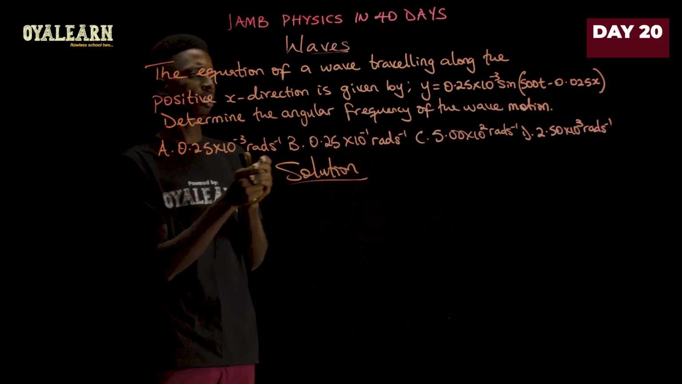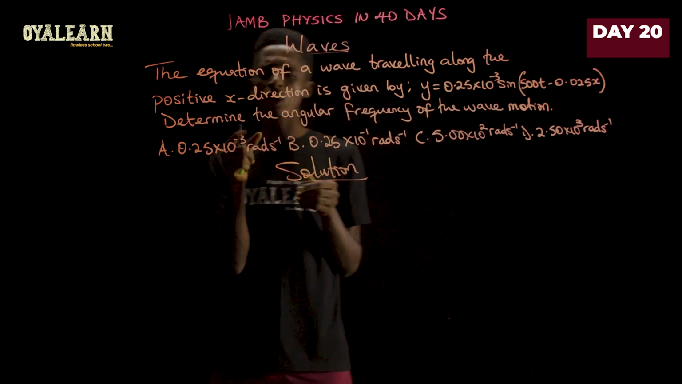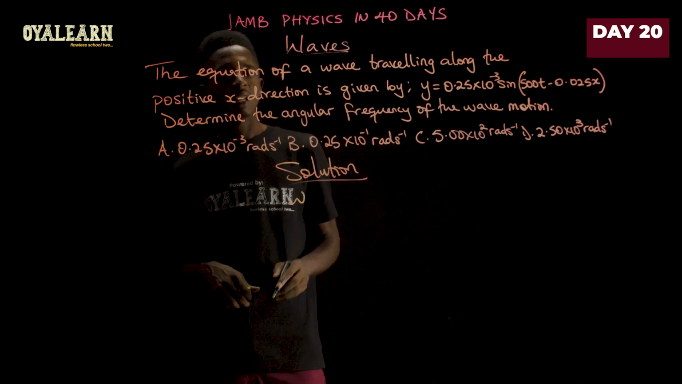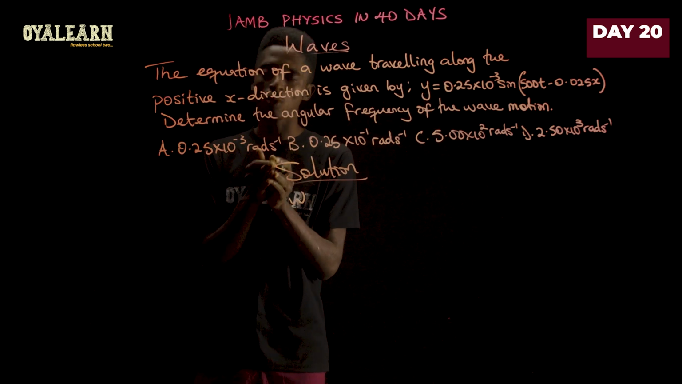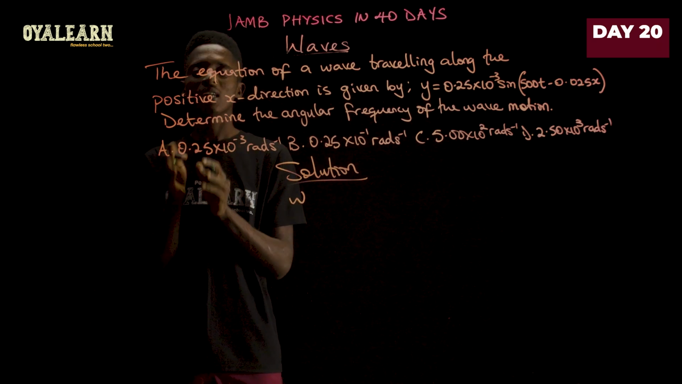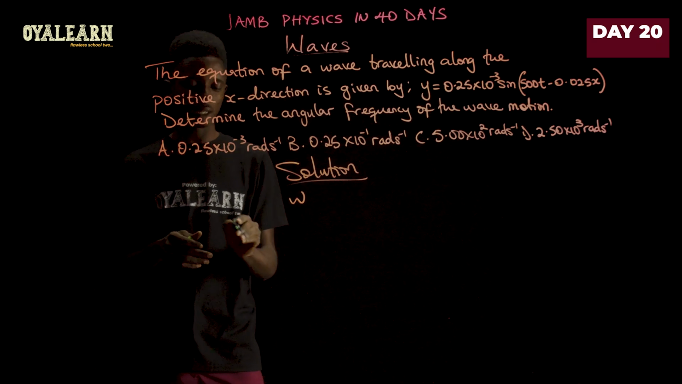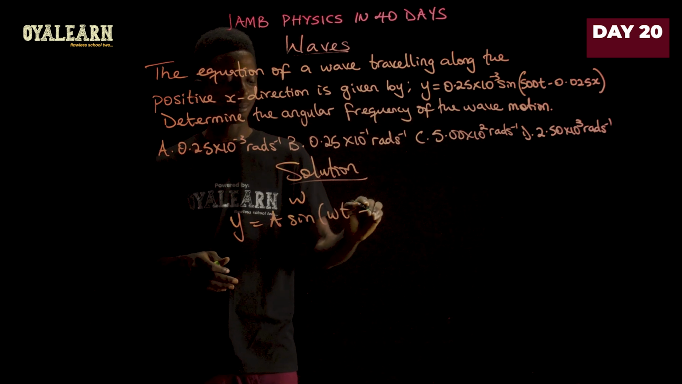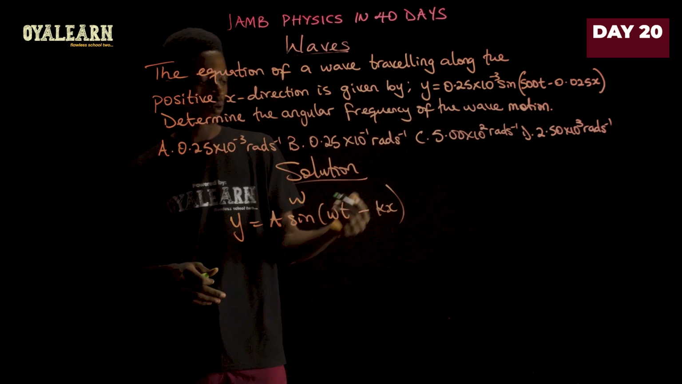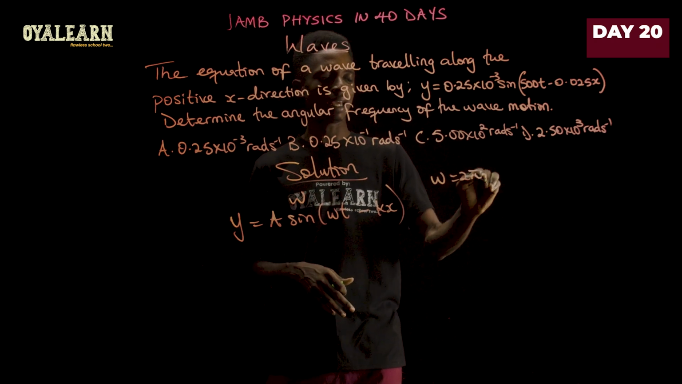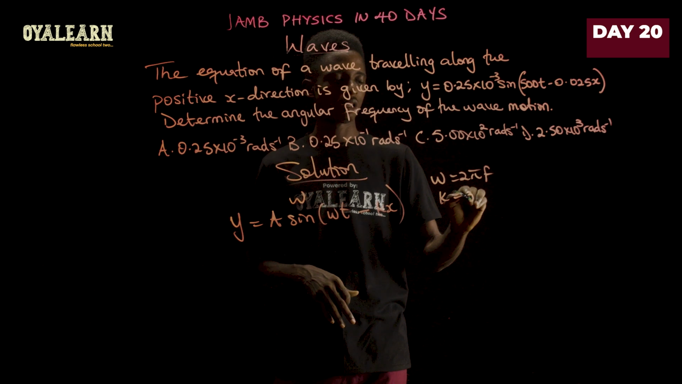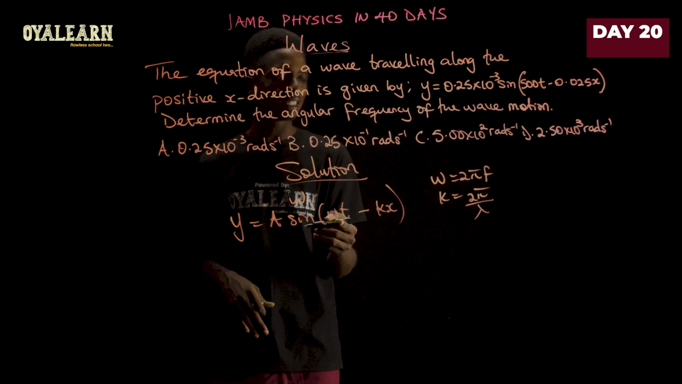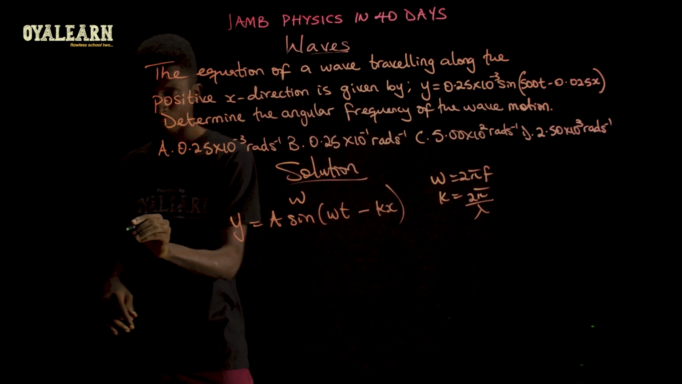So now let's get to this question and put out what we have. So remember, the question is asking us to find the angular frequency. Now angular frequency is denoted w. Now the equation of a progressive wave traveling in the positive x direction is given as y equals a sine wt minus kx, where w is the same thing as 2 pi f and k is the same thing as 2 pi over lambda. Now, since it's w we are looking for, we will compare this to the equation of the wave we are given.